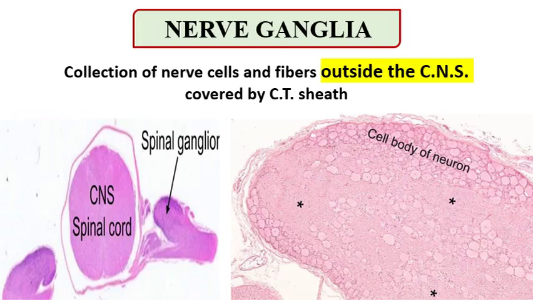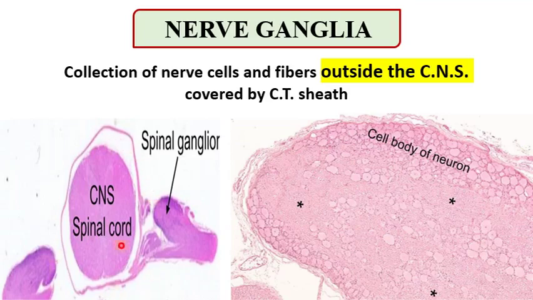In the last lecture, we talked about nerve cells. Today, we will talk about nerve ganglia and neuroglia. Nerve ganglia are a collection of nerve cells and fibers outside the CNS, covered by connective tissue sheaths. So there are no nerve ganglia inside the CNS. Nerve ganglia are presented only in the peripheral nervous system, like that.